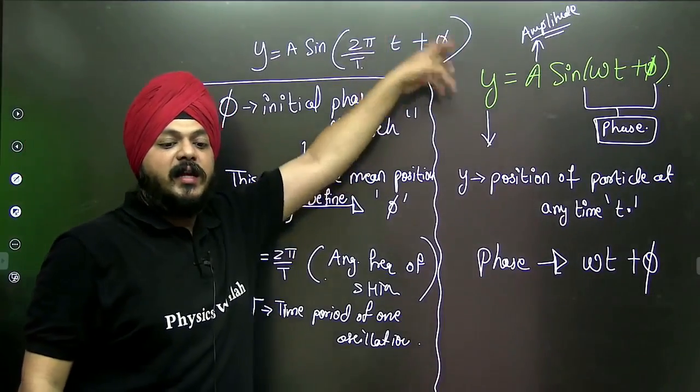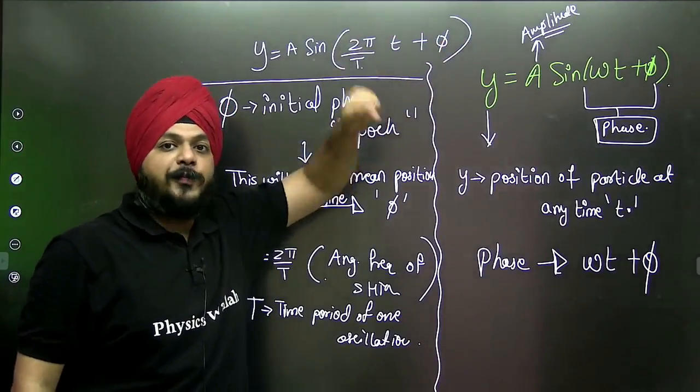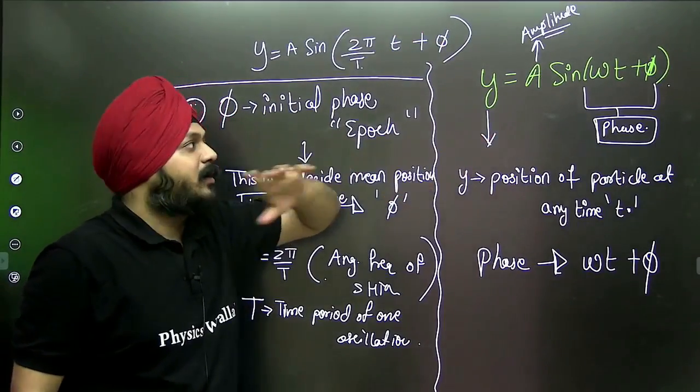The initial phase at t equal to 0 shows from which position the particle starts its motion.